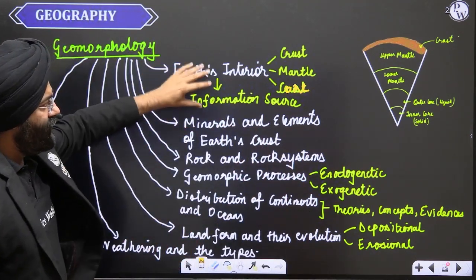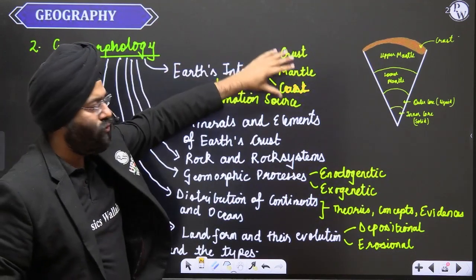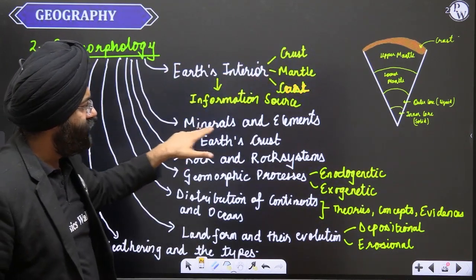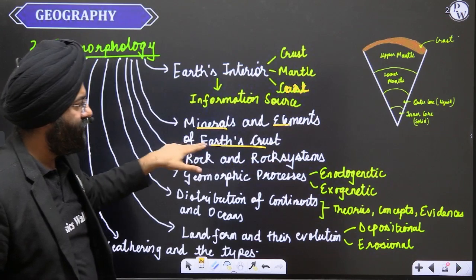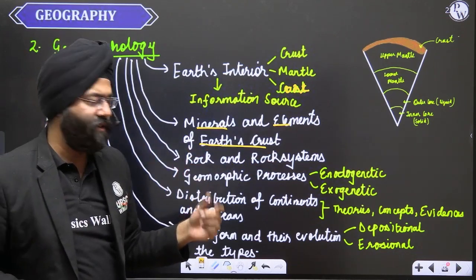Now, what are the information sources through which we get to know about them? Along with it, minerals and elements of the earth crust, their composition and to what extent they are present.